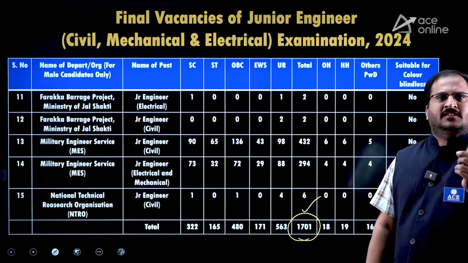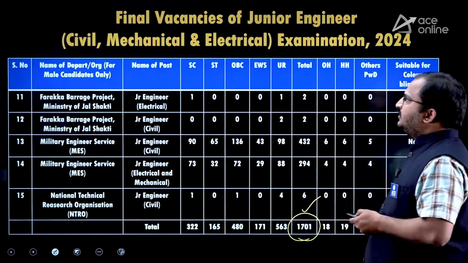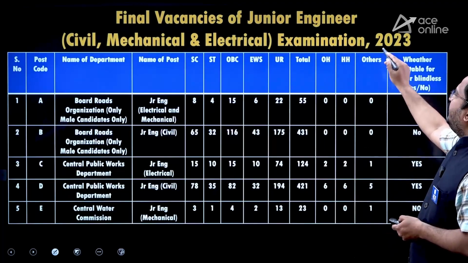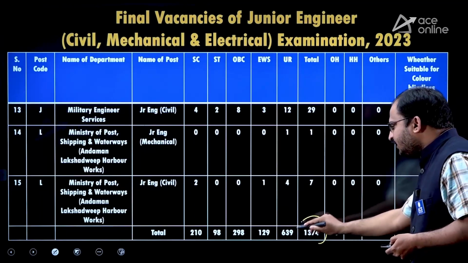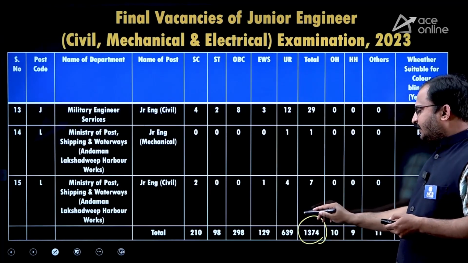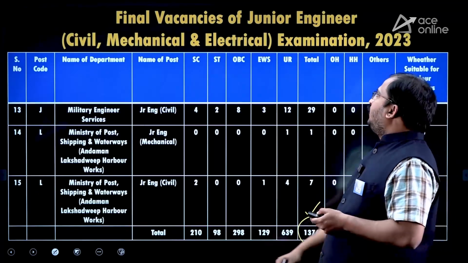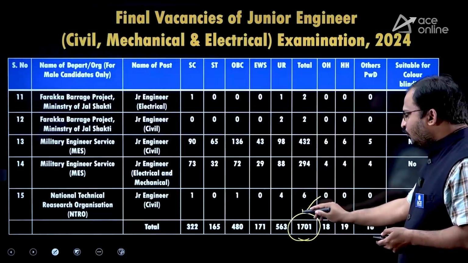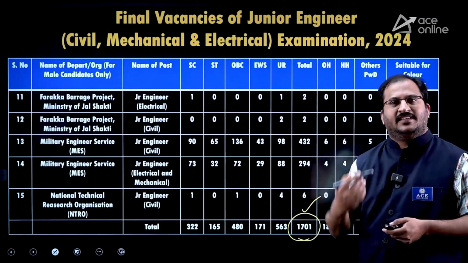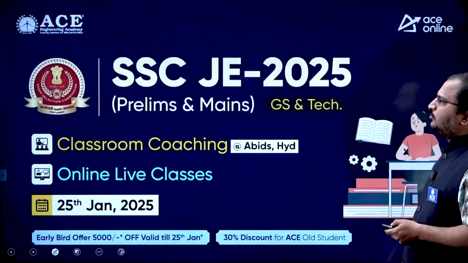Only in the pandemic they didn't conduct this exam, but almost every year this SSC-JE is being conducted. Then coming to 2023, the number of vacancies is 1374, whereas for 2024 it is 1701. So there is an increase in the number of vacancies. Okay, so try to go through that.